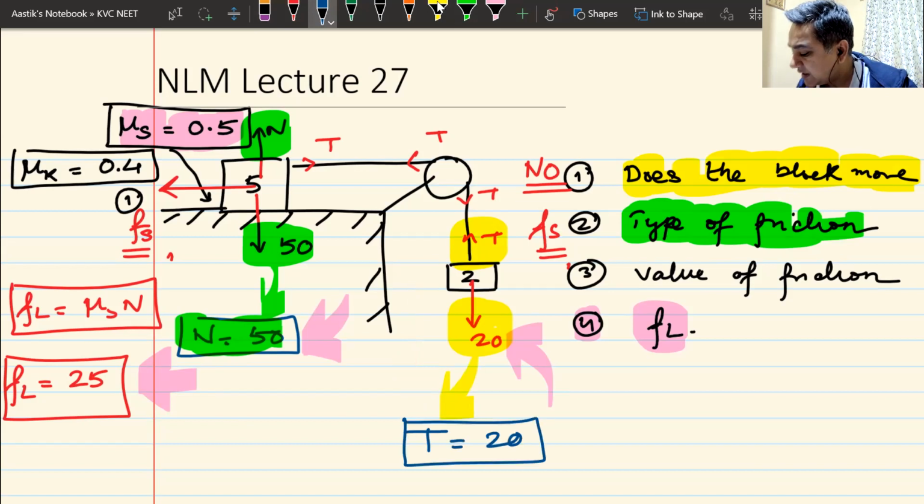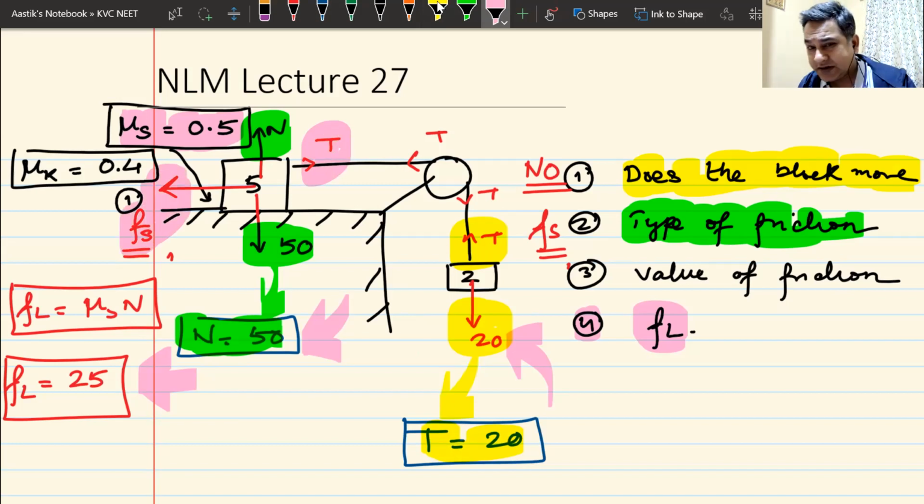Yes or no? Do we understand this? Can I have some reason that we understand this? T becomes equal to 20. There is no acceleration. So you cannot write the equation T minus this or mg minus this. Acceleration is 0. So T becomes equal to 20. As soon as you get the value of T as 20, remember hanging block and block on the ground, both are at rest. T is on the right hand side. Fs is on the left hand side.